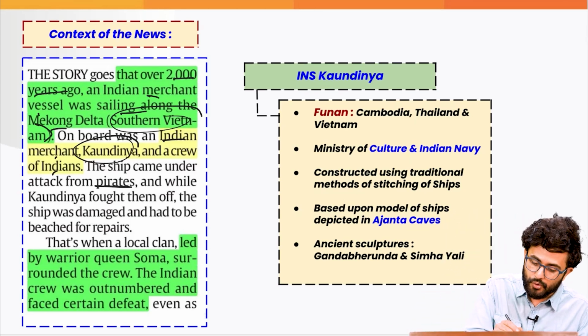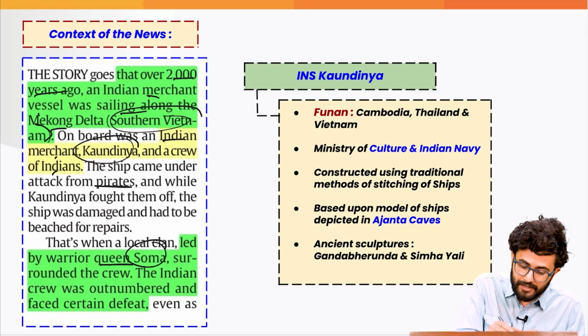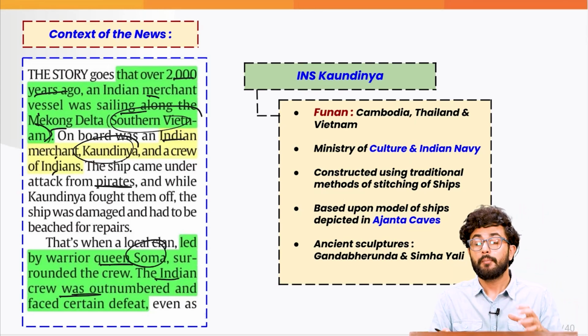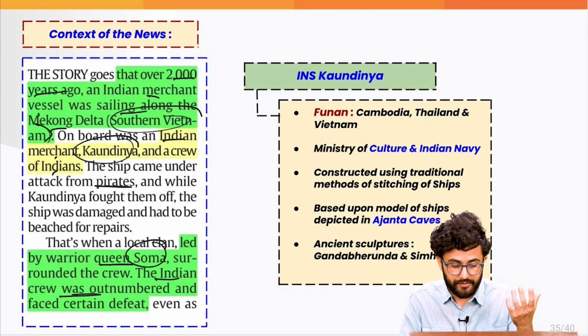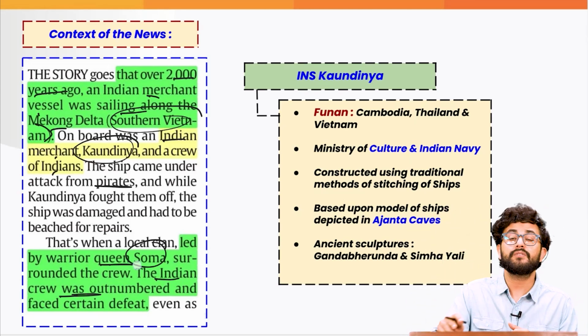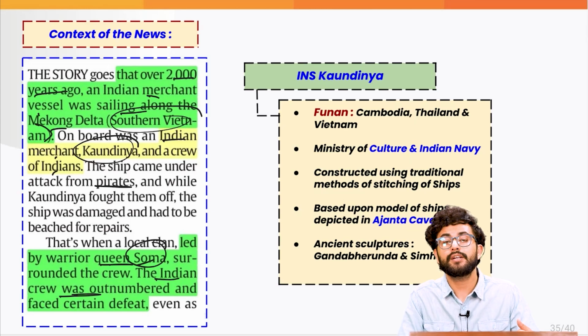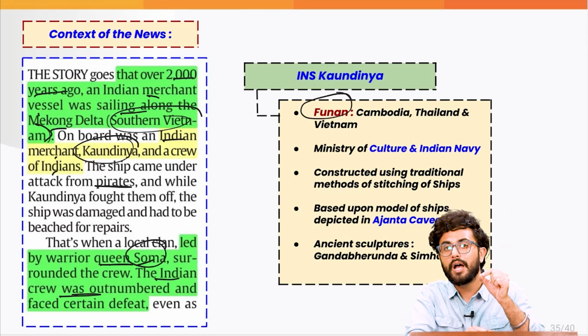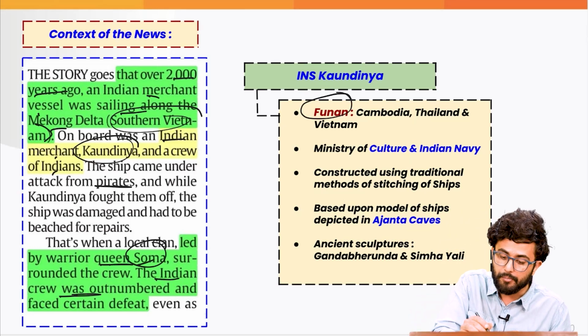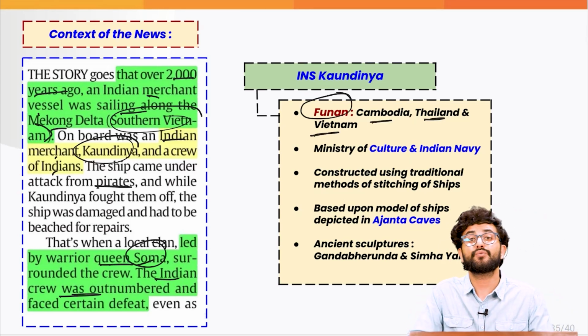Then there was a local warrior queen whose name was Soma. She attacked and the Indian crew was outnumbered. But again, Kaundinya fought very bravely, and ultimately, because of his bravery, as luck would have it, Soma fell in love with him, and this led to the foundation of the kingdom of Funan. The kingdom of Funan basically comprised the modern day Cambodia, Thailand as well as Vietnam.